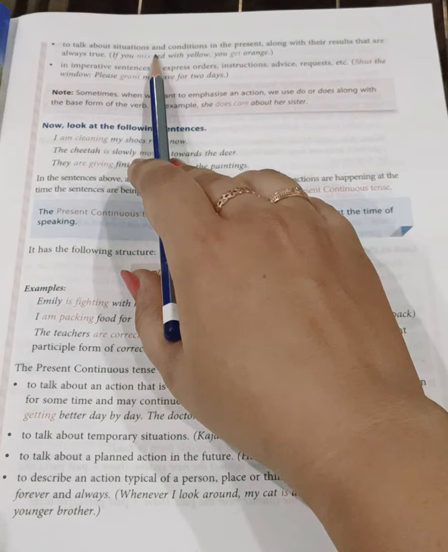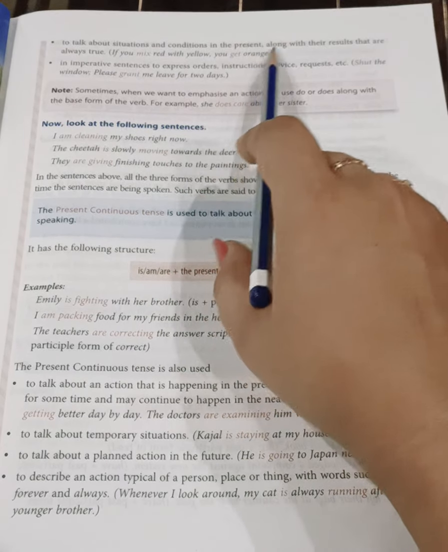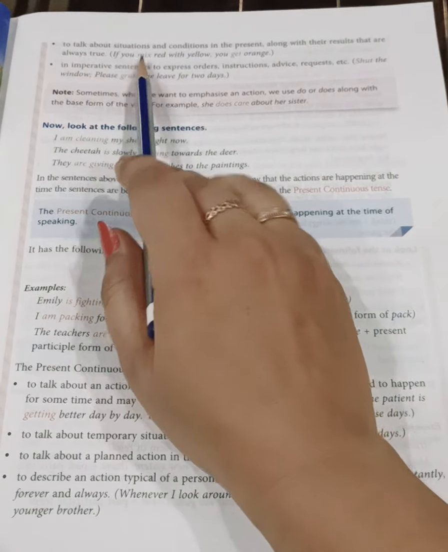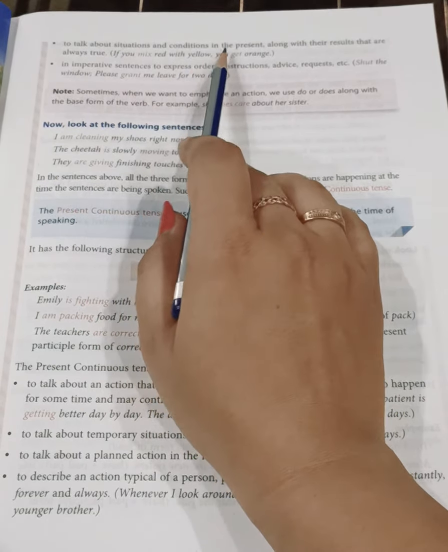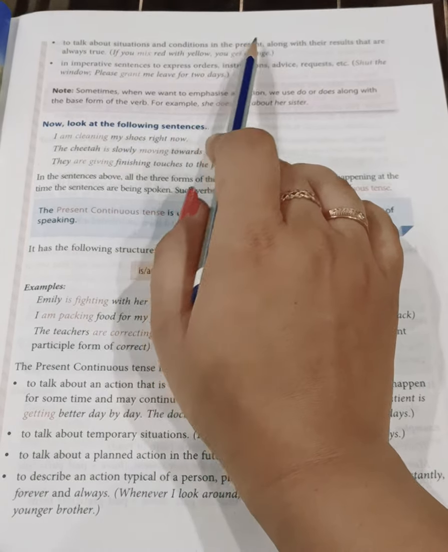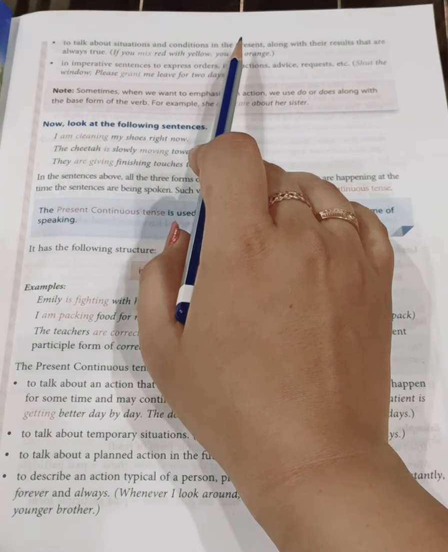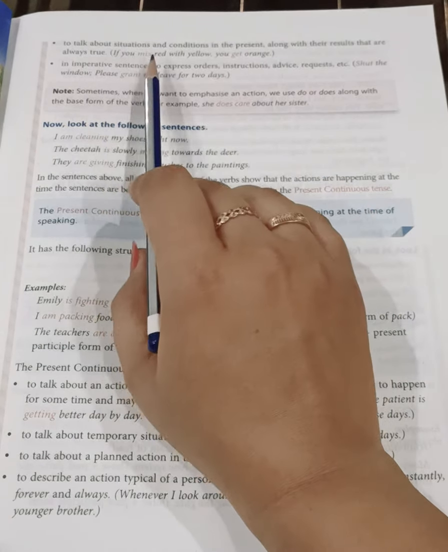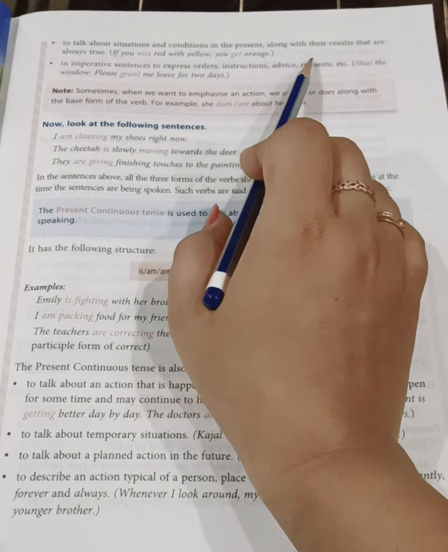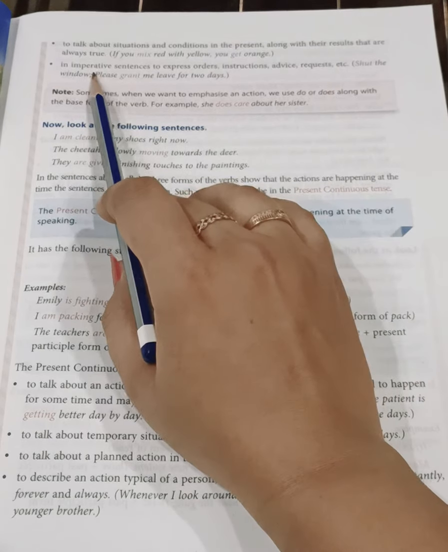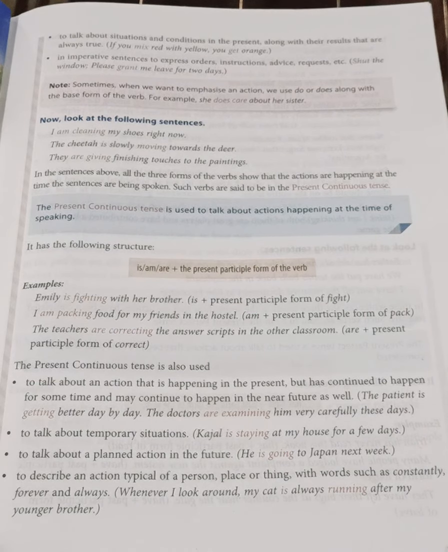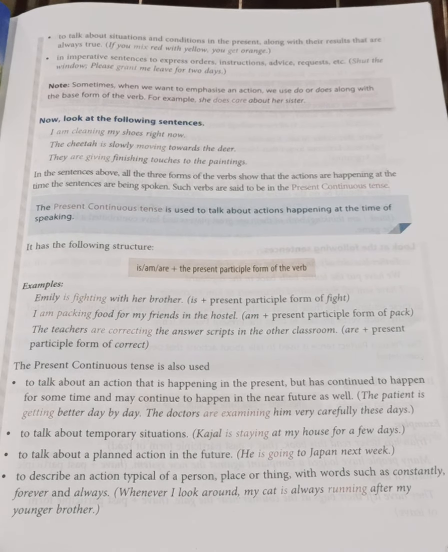To talk about situations and conditions in the present along with their results that are always true: If you mix red with yellow, you get orange. Now we are talking about a condition or situation of the present with a result that we already know. Also in imperative sentences to express orders, instructions, advice, request, etc. Shut the window. Please grant me leave for 2 days. So in all these possibilities we will be using the present form.